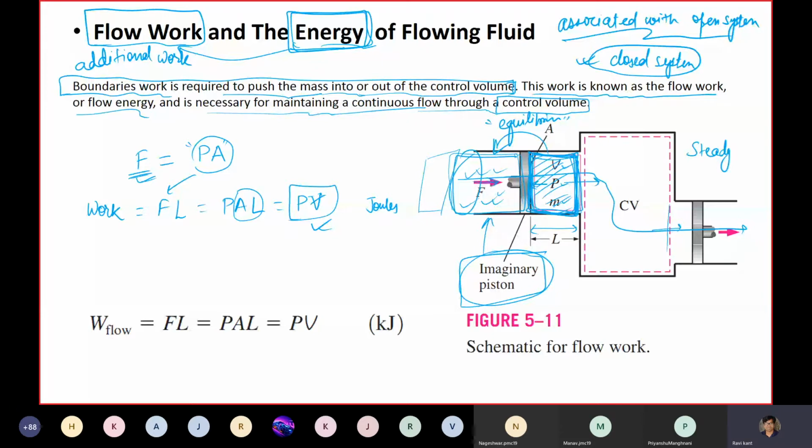And if we want to express that on a per unit mass basis, small w, the flow work, is essentially P v, in joules per kg or kilojoules per kg. So this is the per unit mass flow work that is happening. We need to keep in mind that this is the additional work as compared to the closed system work.